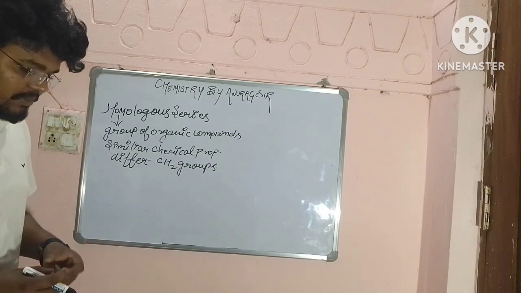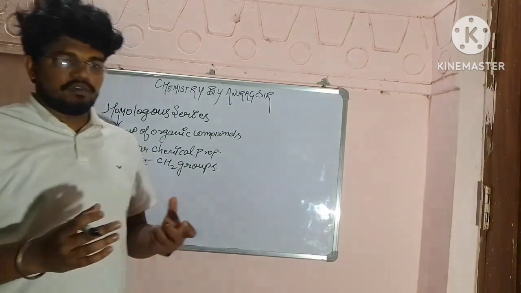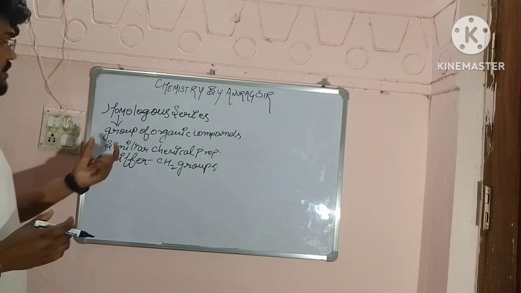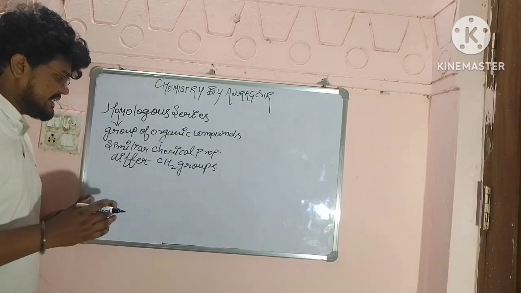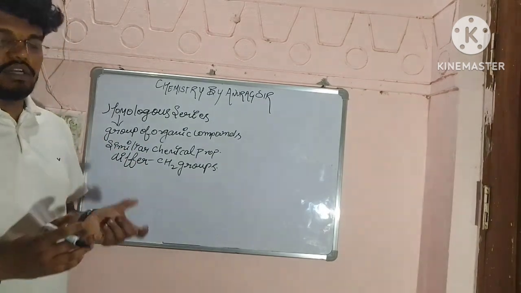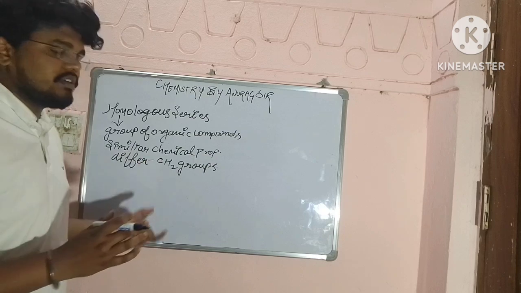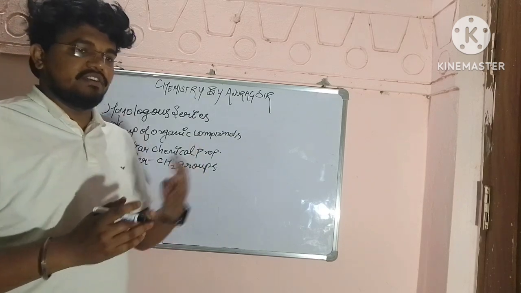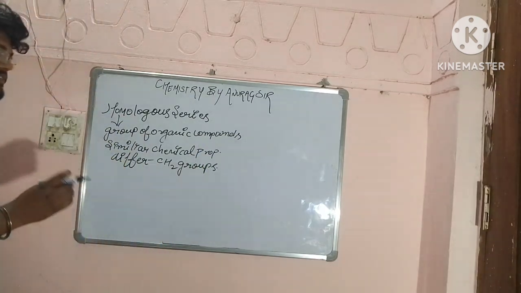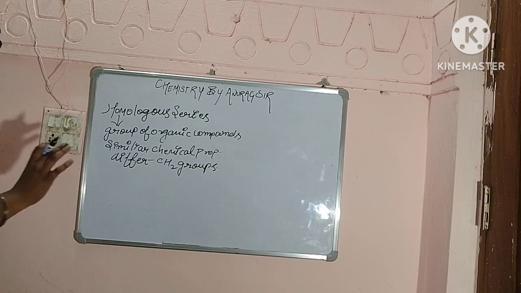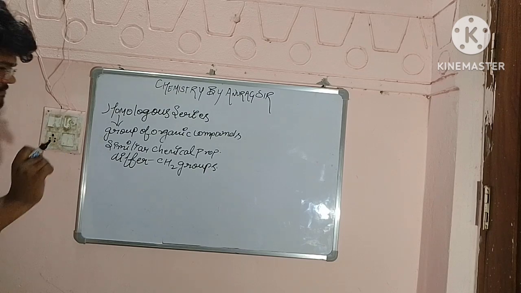So we can say that a homologous series is a group of organic compounds with similar chemical properties, and they differ by CH2 groups. So for that we can say that they form a homologous series.